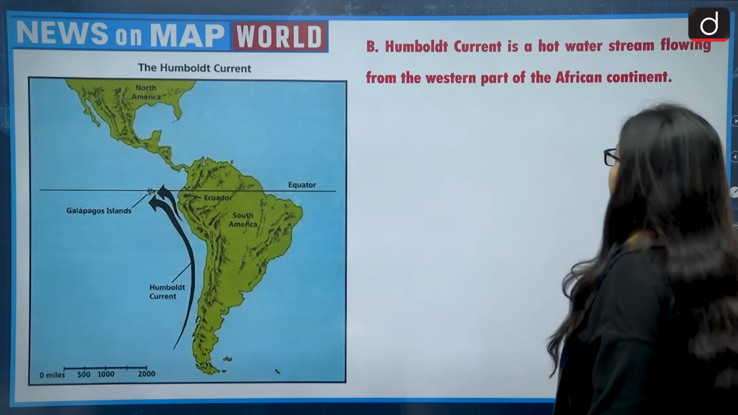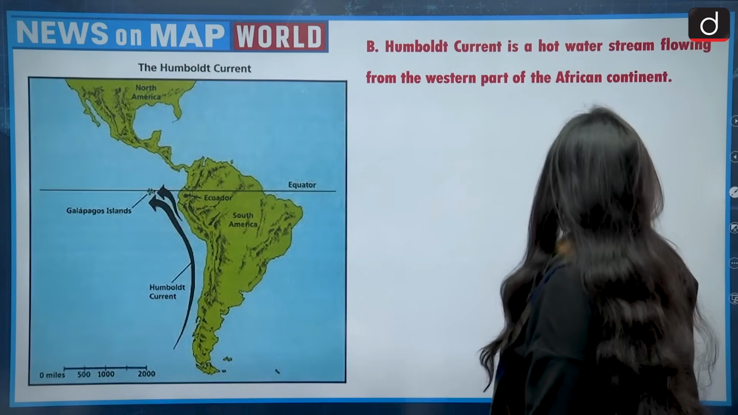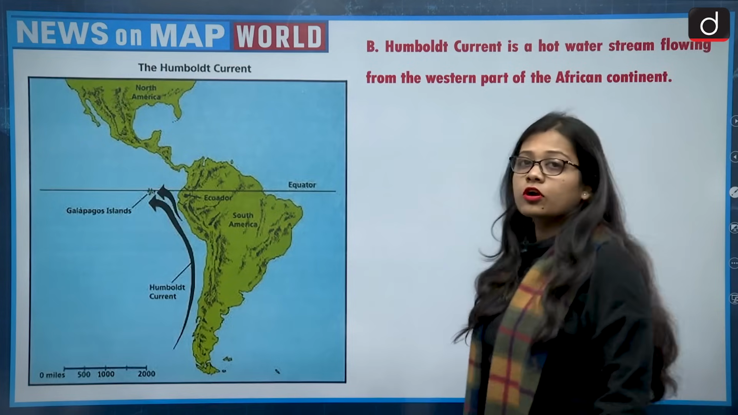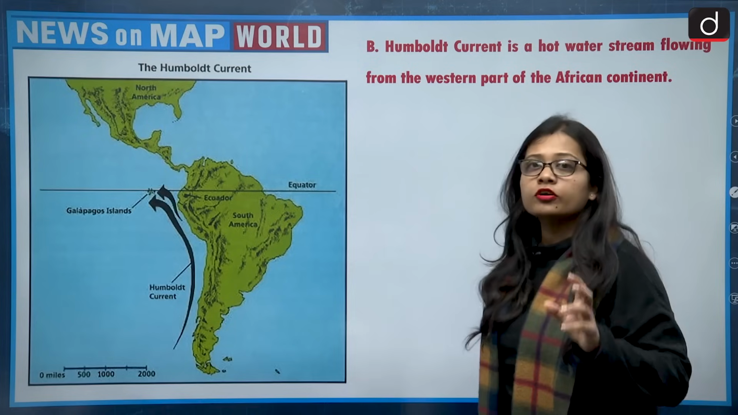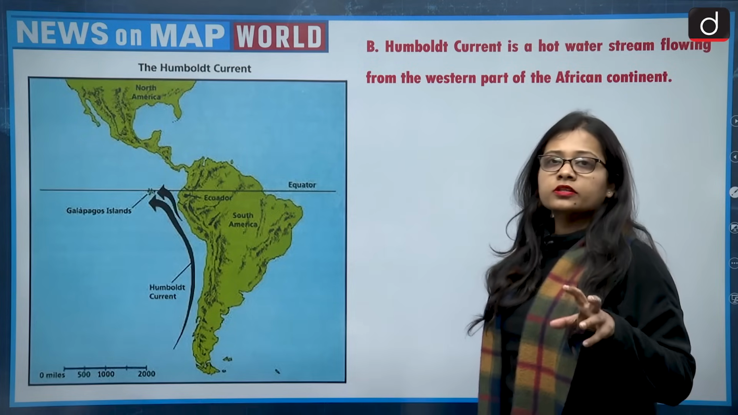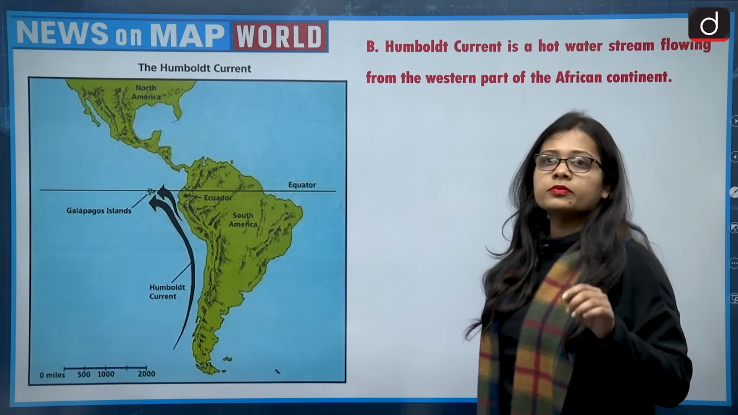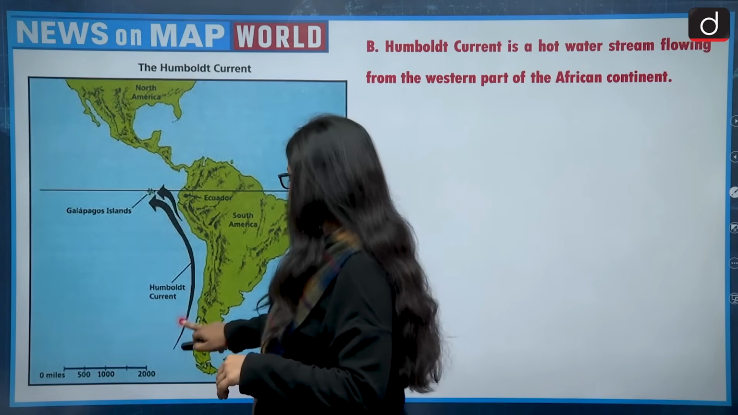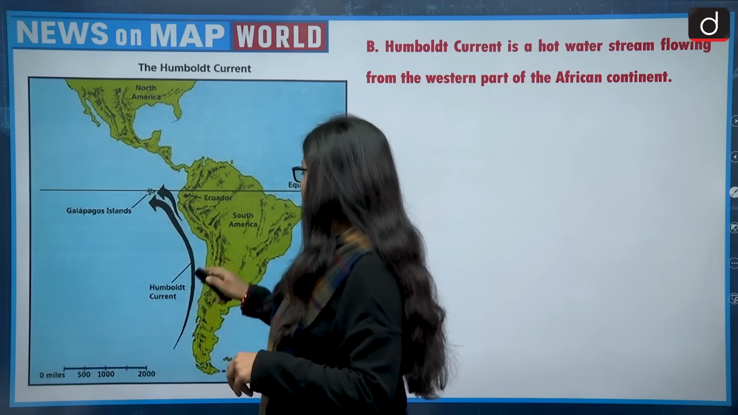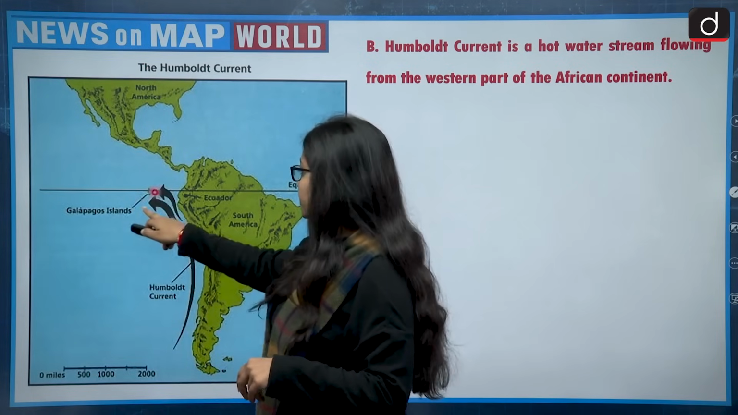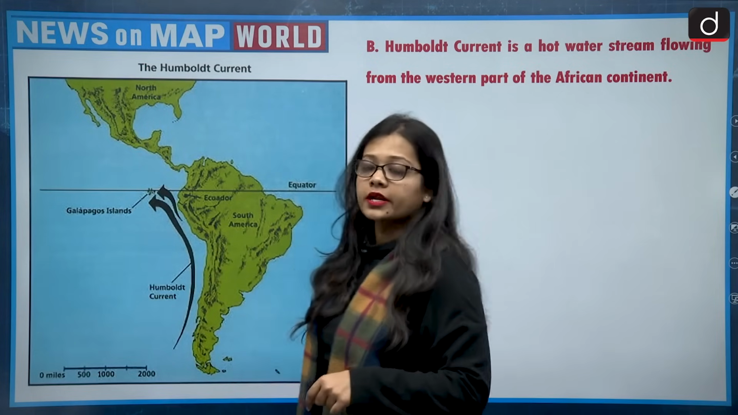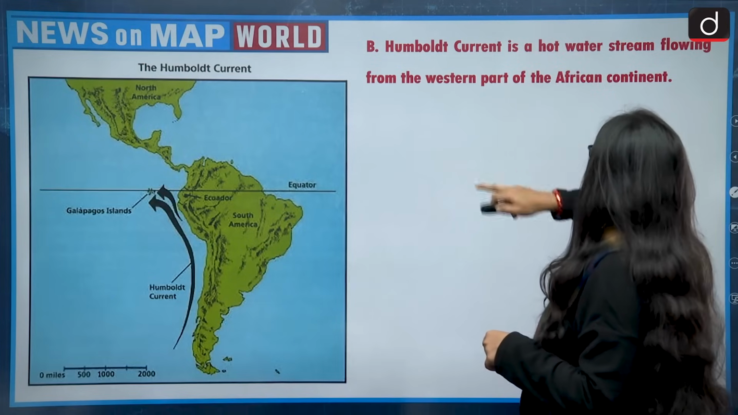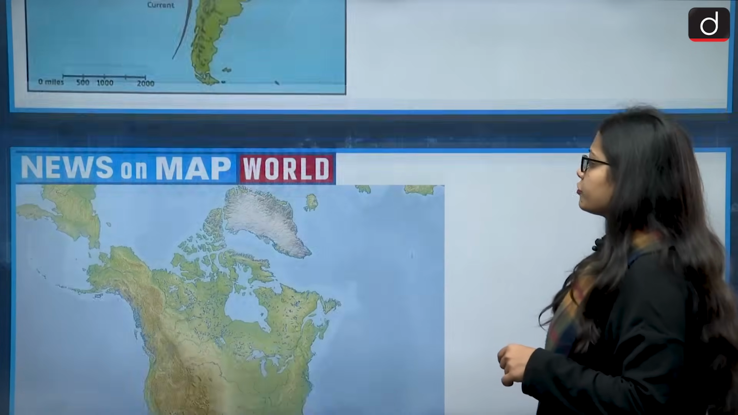Then next, the Humboldt Current is a hot water stream flowing from the western part of the African continent. If we talk about the Humboldt Current, it does not form along the African continent, it forms along the South American continent, that is alongside the countries Chile and Peru. So this is the location of the Humboldt Current, and it is a cold current. So this statement also becomes wrong. It is not a hot water stream, it is a cold water stream.